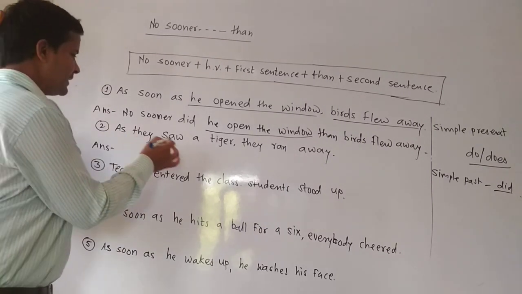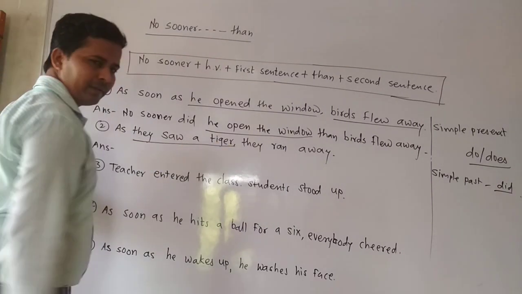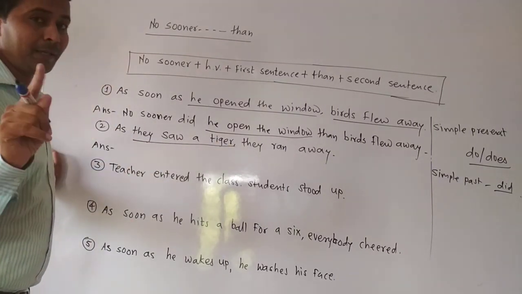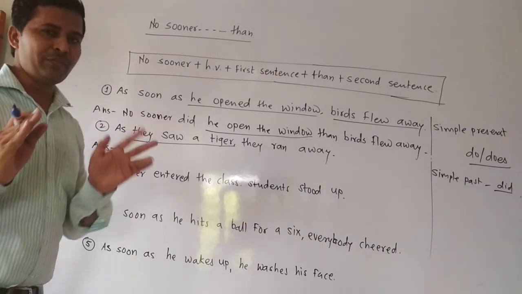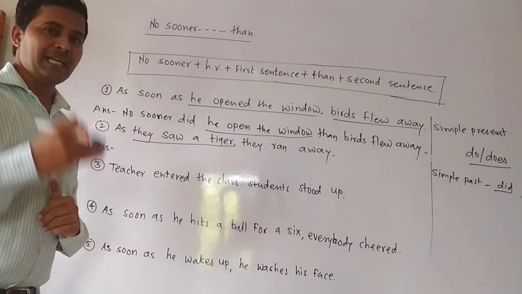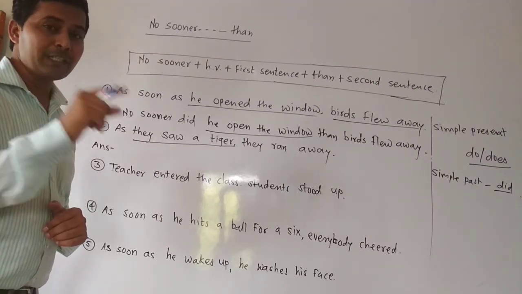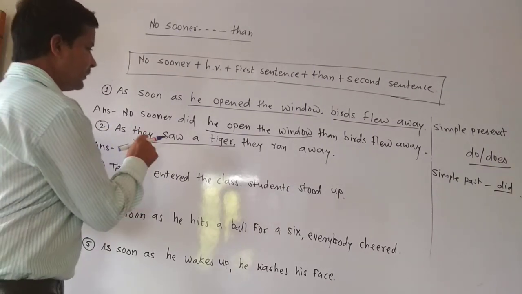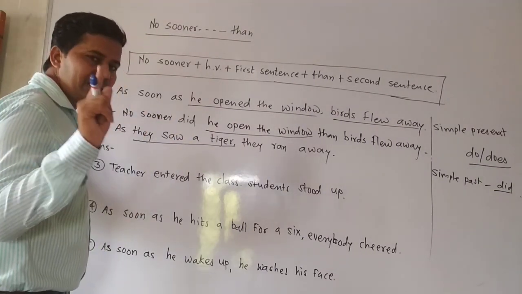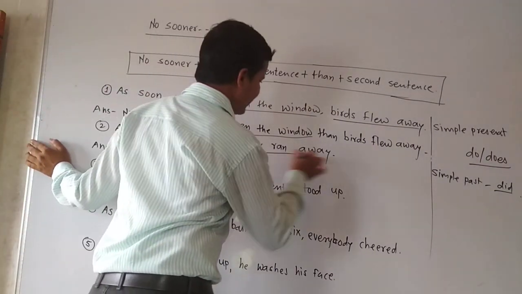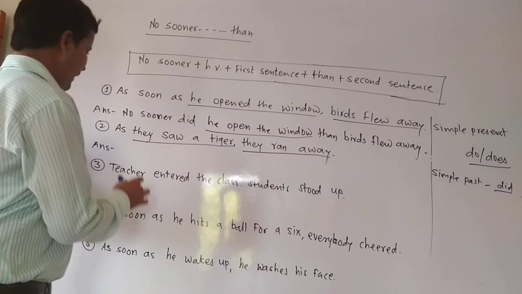So first sentence, they saw a tiger, because that will be your step. First step will be to identify the two sentences, and then second, you will have to identify which incident takes place first. So here, they saw a tiger, that is the first incident. They ran away, this is the second incident. So then the answer we will write.